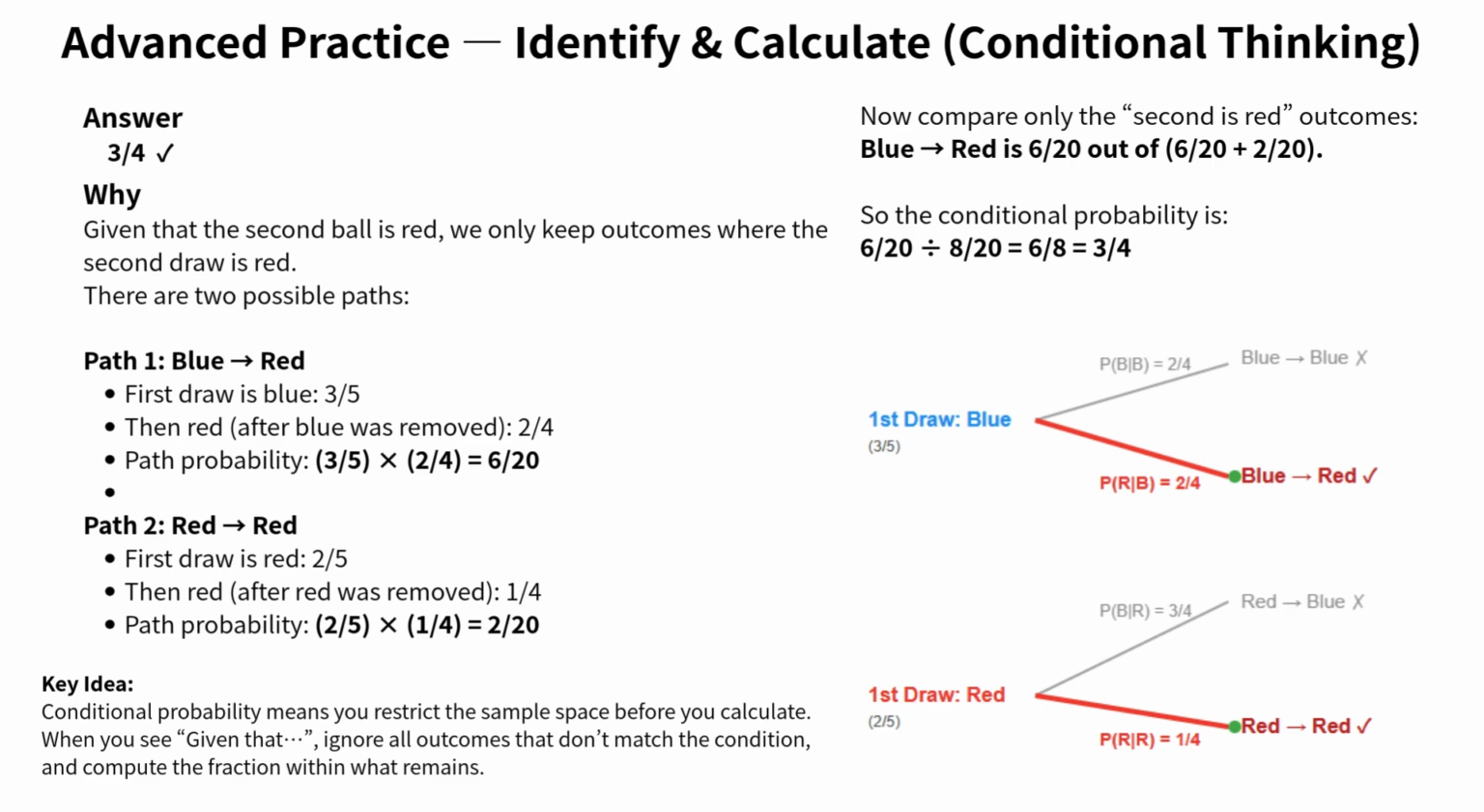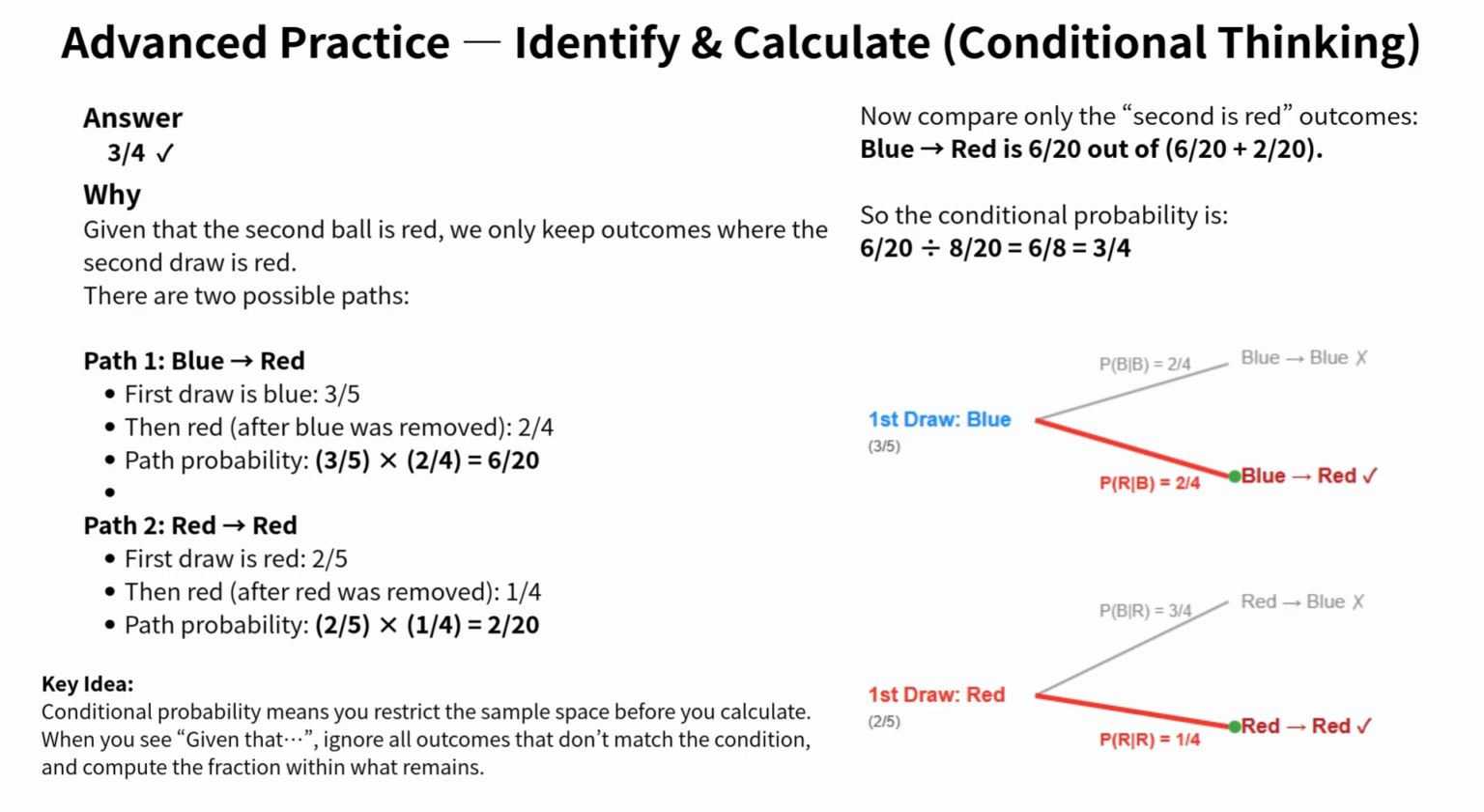Now we do the conditional probability step. Look at the right side of the slide. It says, now compare only the second is red outcomes. Exactly, because the condition is, the second ball is red. So we keep only the 2 paths that actually end with red on the second draw. Blue, right-pointing arrow, red, which is 6/20. Red, right-pointing arrow, red, which is 2/20. Everything else is ignored.